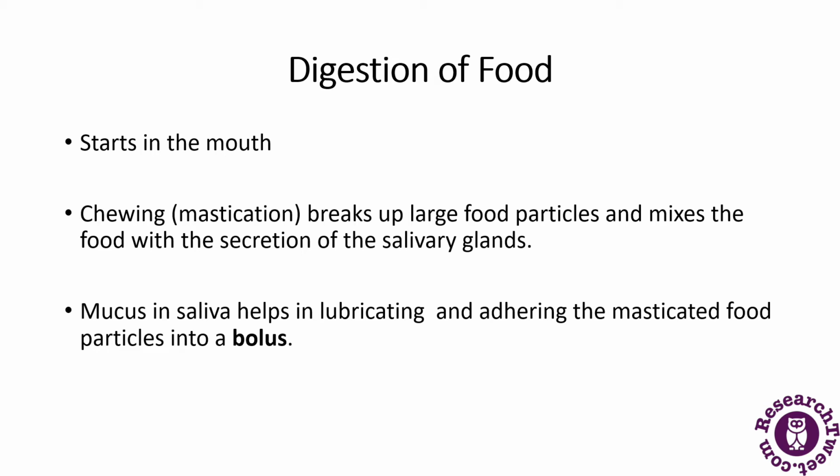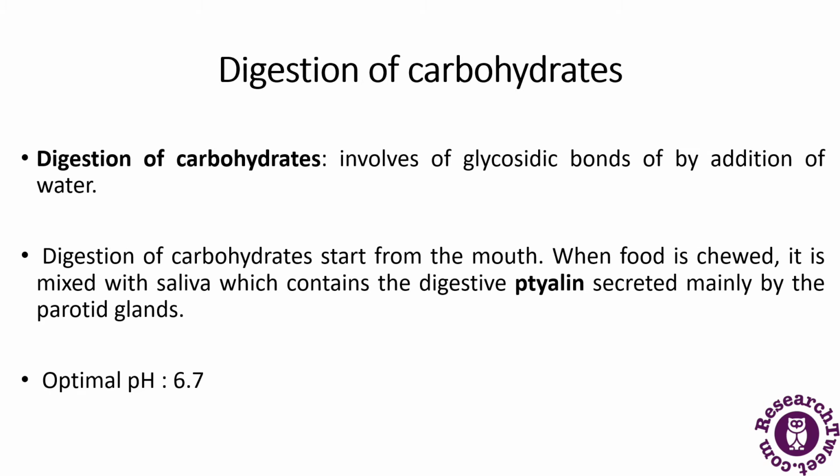Now the digestion of carbohydrates takes place, and the digestion of lipids also takes place here. Digestion of carbohydrates involves the hydrolysis of the glycosidic bonds by the addition of water. Digestion of carbohydrate starts from the mouth. When the food is chewed, it is mixed with saliva, which contains digestive enzymes that are mainly secreted by the parotid glands.